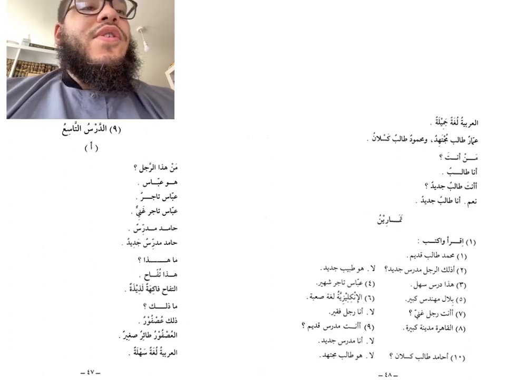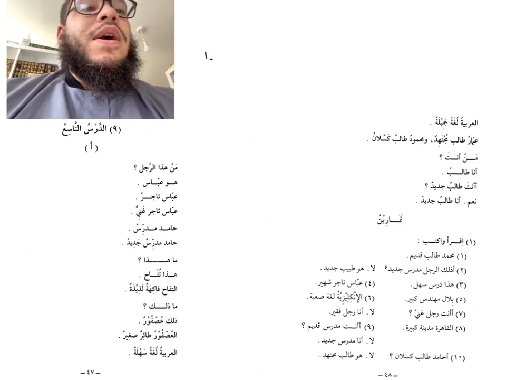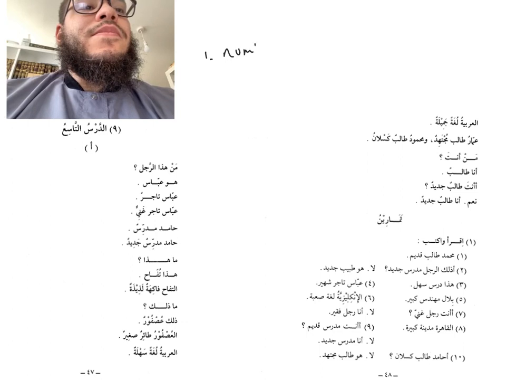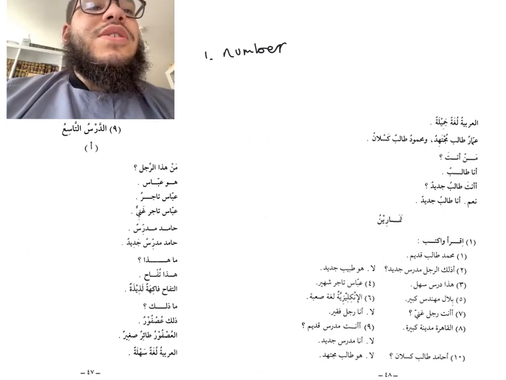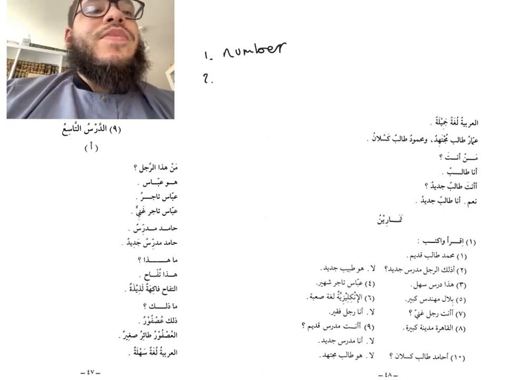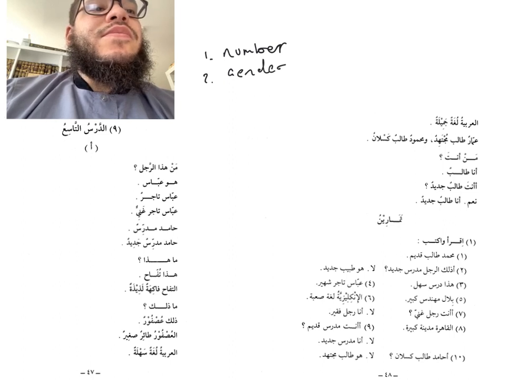So the 4 things: 1, number. Is the noun singular, dual, or plural? For now, we're only learning singular nouns. 2, gender.